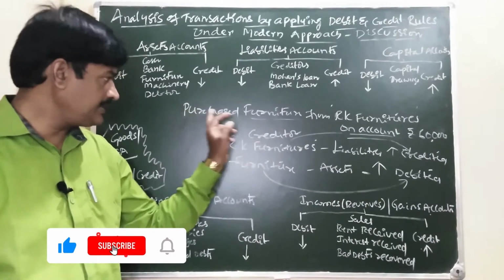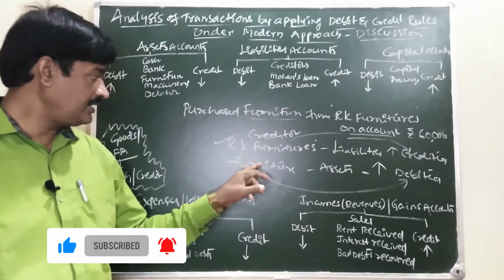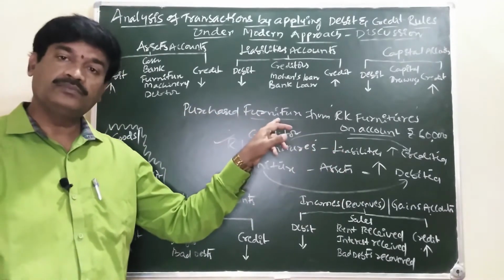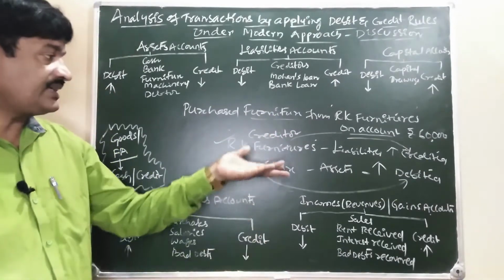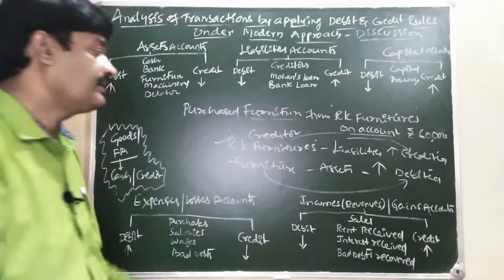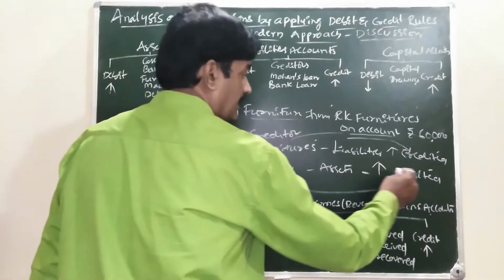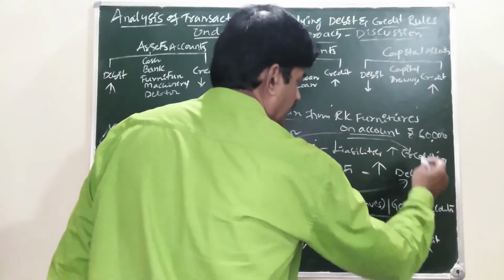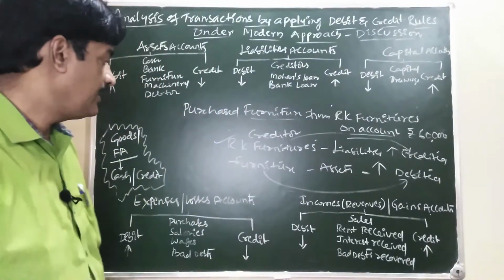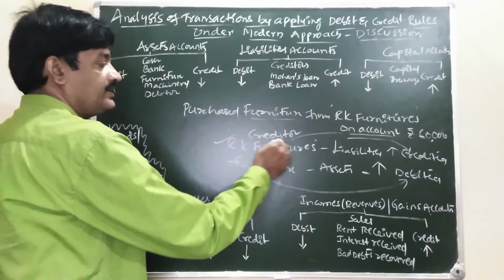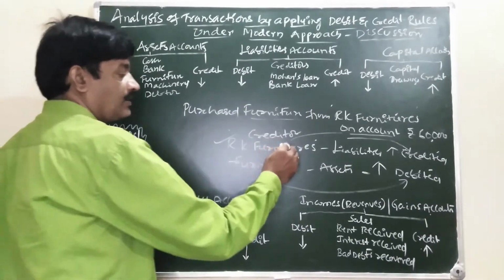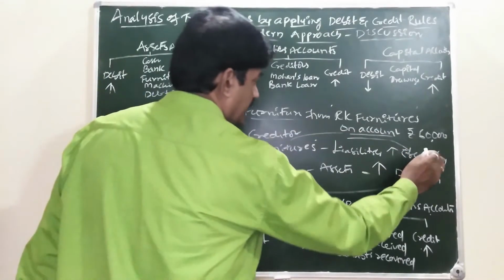When we are purchasing furniture, our asset is increasing. Increase in the asset is debited. So furniture account is debited. RK Furniture party name, that account is credited.